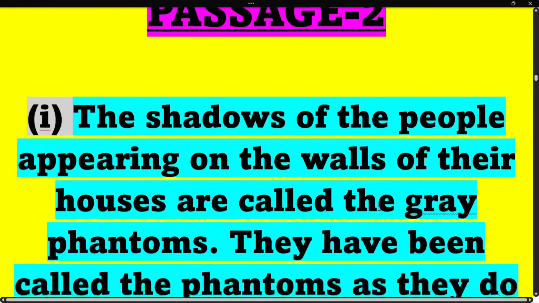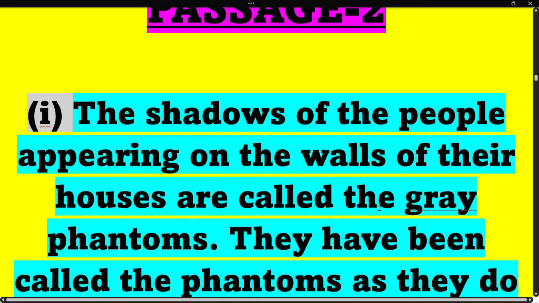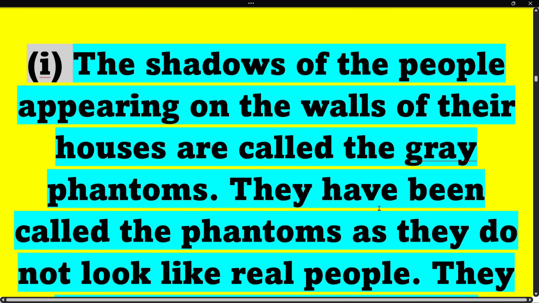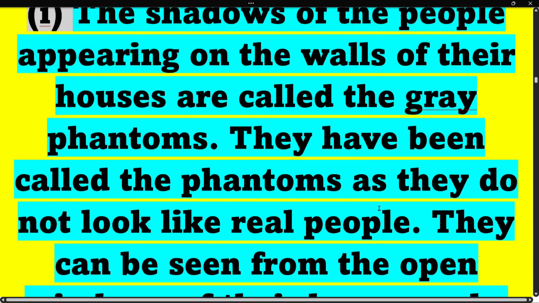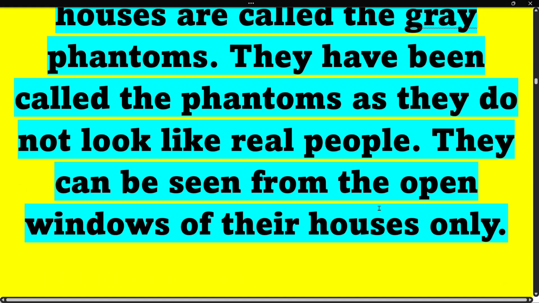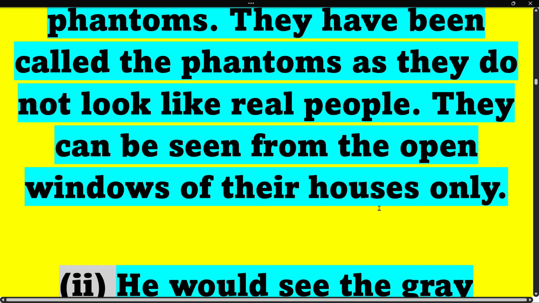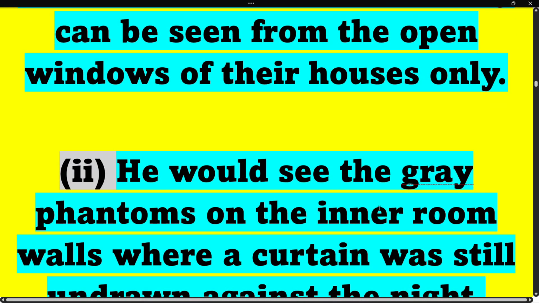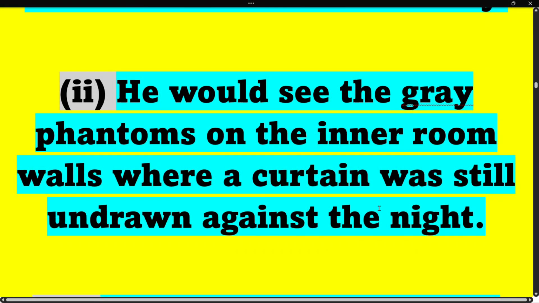Now passage 2, first answer. The shadows of the people appearing on the walls of their houses are called the grey phantoms. They have been called the phantoms as they do not look like real people. They can be seen from the open windows of their houses only. Now second, he would see the grey phantoms on the inner room walls where a curtain was still undrawn against the night.